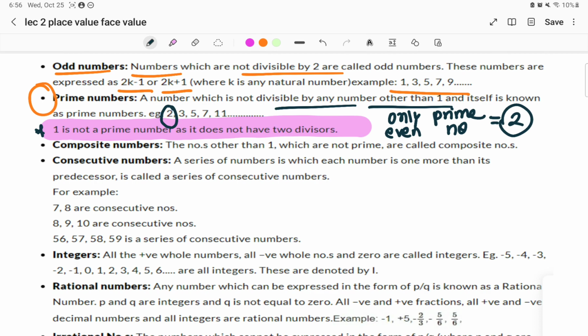Okay. So moving on to the next and most important concept, composite numbers. Always remember, the numbers other than 1 which are not prime are called composite.